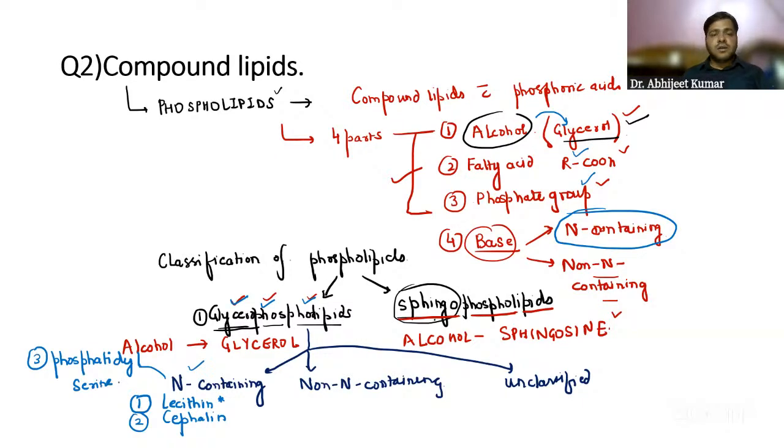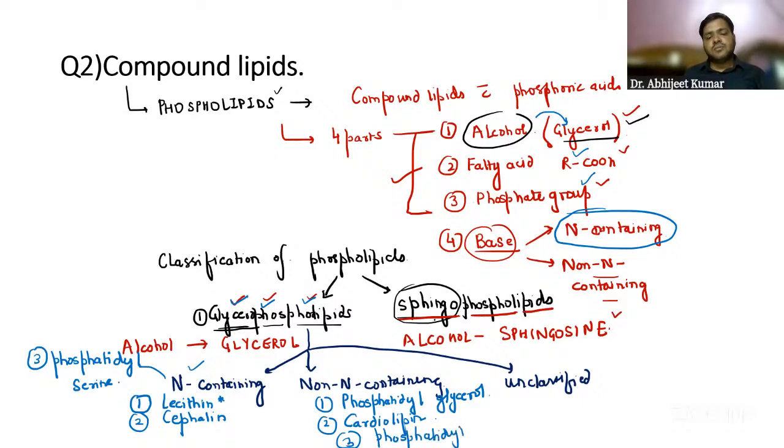Non-nitrogen containing, you already know, we have phosphatidylglycerol, and very important, cardiolipin. We have one more called phosphatidylinositol. So phosphatidylglycerol, cardiolipin, phosphatidylinositol. Please be very clear with the examples, guys.